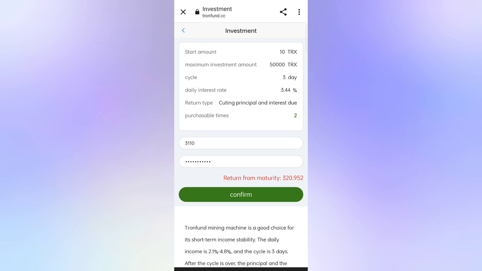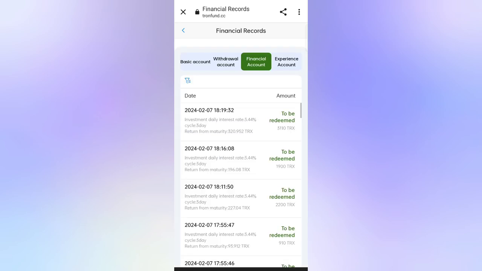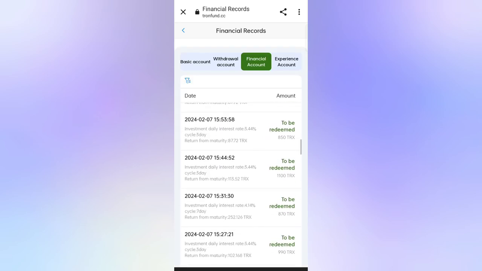Okay, so guys, this is the best website. If you want to earn lots of TRS, you can invest in it. In the financial record you can see all the details about the investment plans.